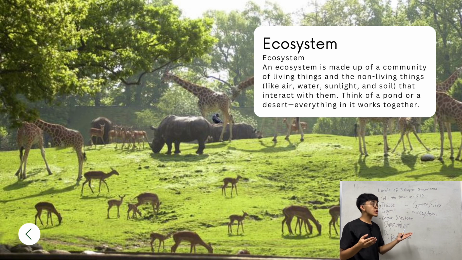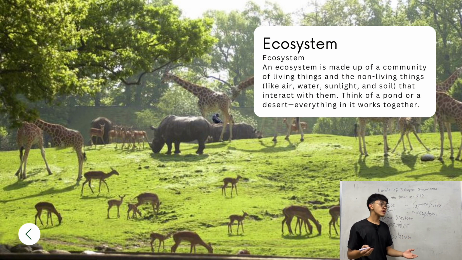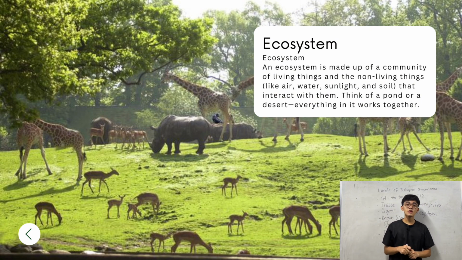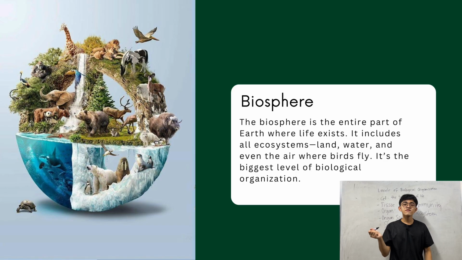And for birds, we're not only talking about pelicans, we're not just talking about any birds, but also the air that surrounds and where the birds live. Now, for example, worms, they live under the soil. That's an ecosystem. Together, as a community, they work. That's an ecosystem. Now, if that's an ecosystem, what is biosphere?